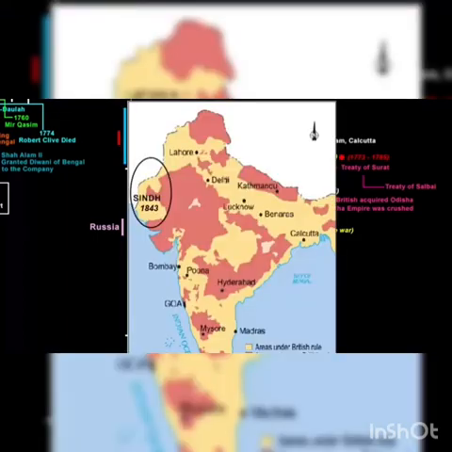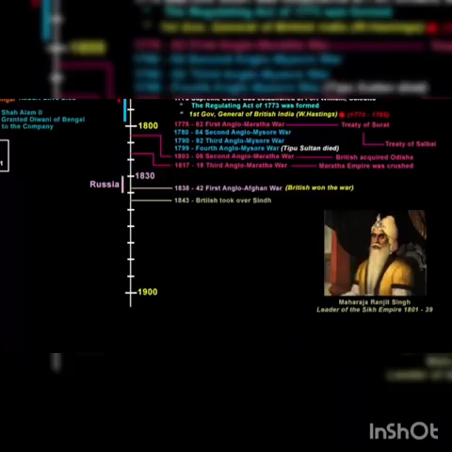Sindh was taken over in 1843. Next in line was Punjab, because if you see, it clearly lies on the boundary, but the presence of Maharaja Ranjit Singh held back the company. After his death in 1839, almost immediately, his kingdom began to fall into disorder. Two wars were fought with the Sikh kingdom under the name the First Anglo-Sikh War and the Second Anglo-Sikh War.